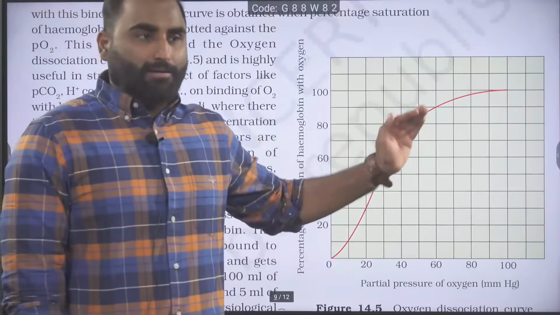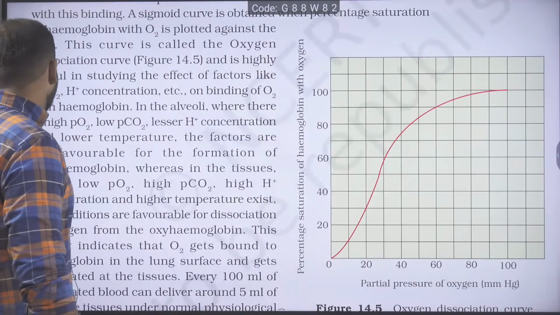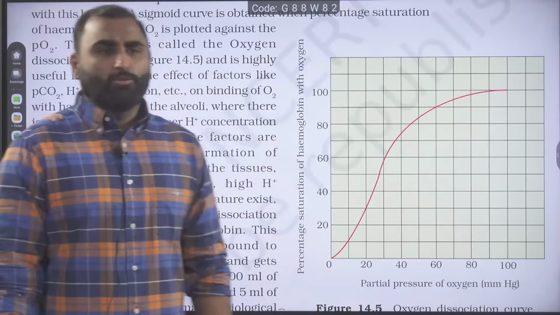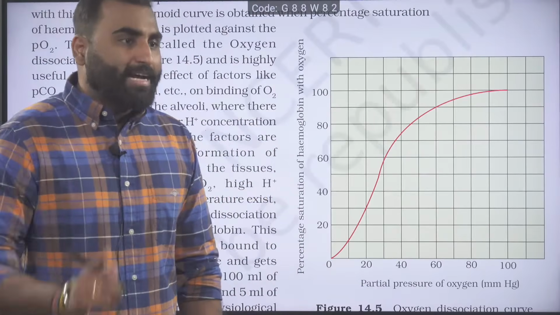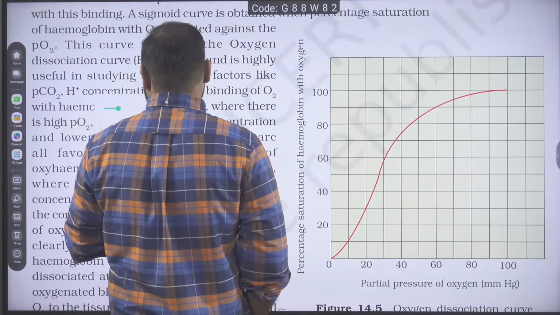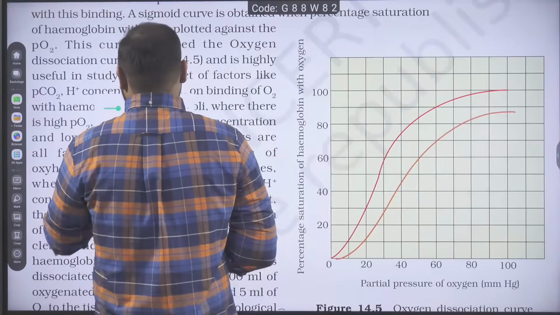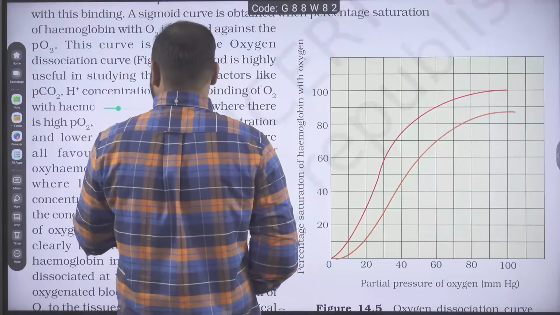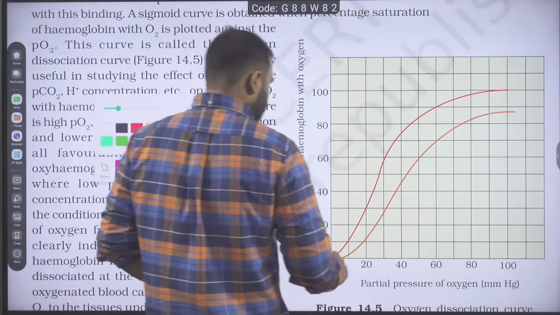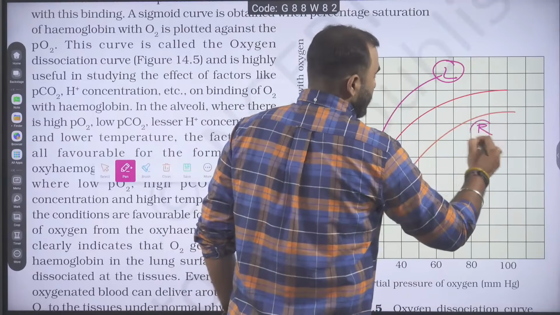Now, this curve can show 2 types of shift. Tell me, what are the 2 types of shift? Rightward shift and leftward shift. One is the rightward shift and another one is the leftward shift.